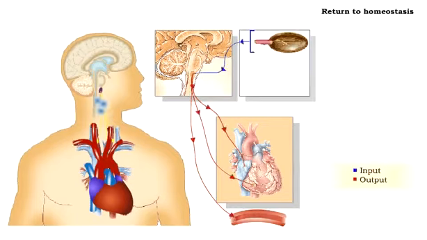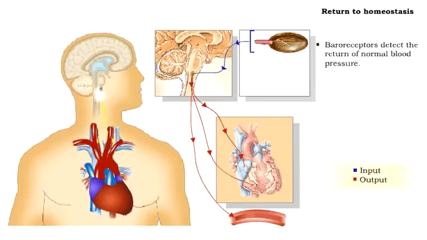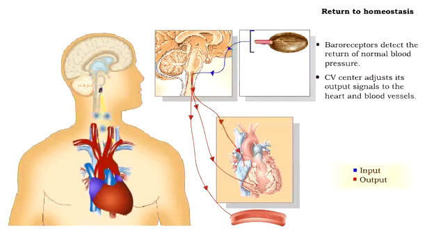As the pressure of the blood in the arteries goes up, the change is detected by the baroreceptors that send the information about the restored blood pressure up to the brain. When the brain receives this response, it will cut back on its stimulation to the heart and blood vessels because homeostasis has now been achieved.